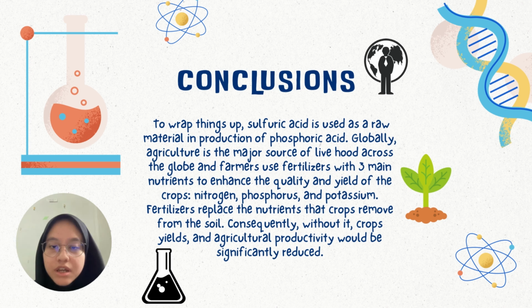To wrap things up, sulfuric acid is used as a raw material in the production of phosphoric acid. Globally, agriculture is the major source of livelihood, and farmers use fertilizer with three main nutrients to enhance the quality and yield of crops, which are nitrogen, phosphorus, and potassium. Fertilizer replaces the nutrients that crops remove from the soil. Consequently, without it, crop yield and agricultural productivity would be significantly reduced.